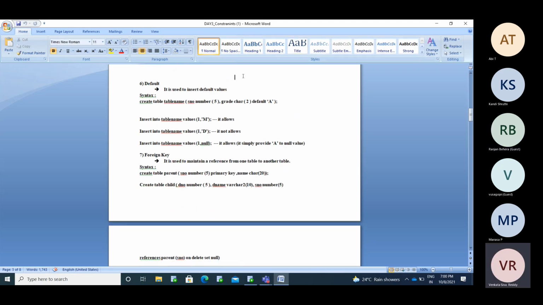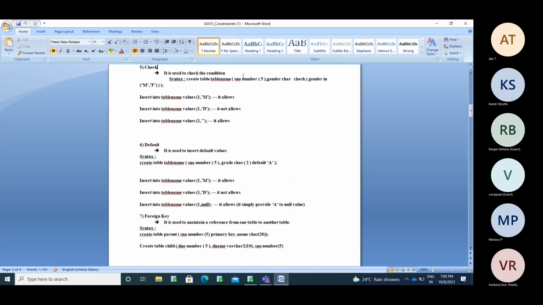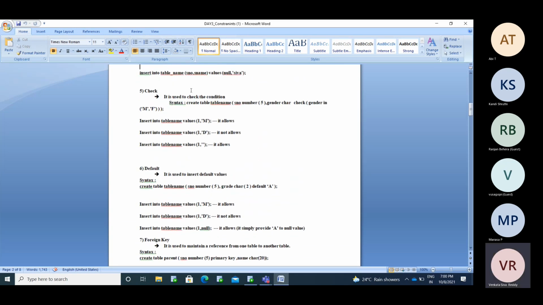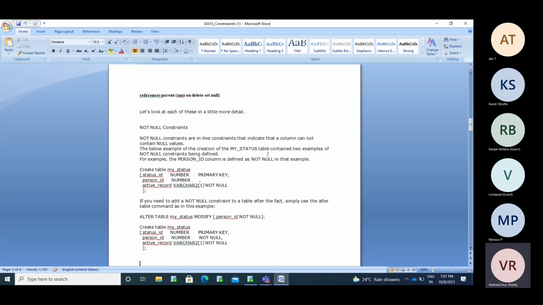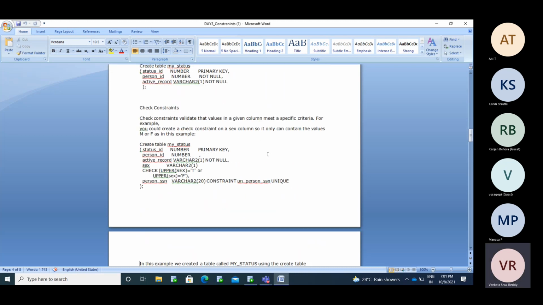If you want to add a check constraint to the table, simply use check with the gender and all those. You can put all these things. Okay, so we'll see about the reference constraints.